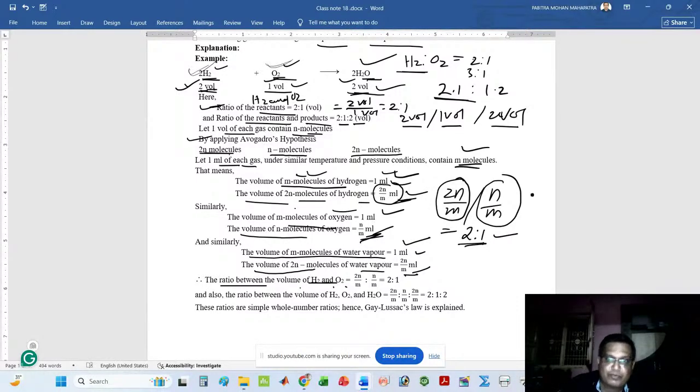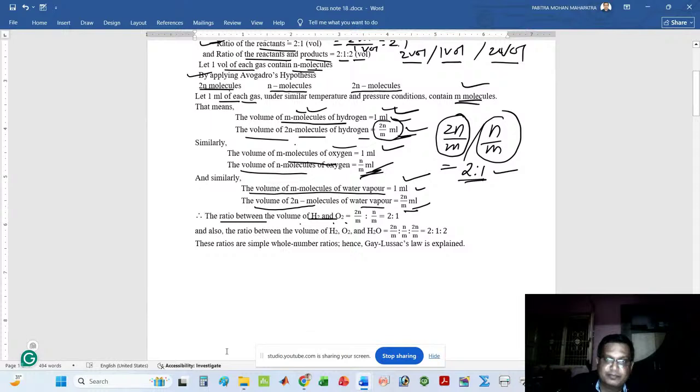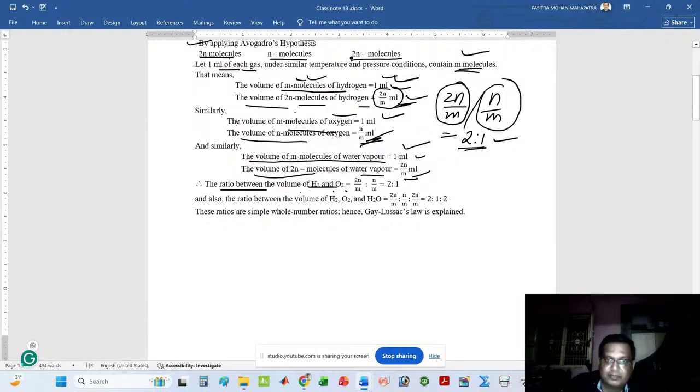Similarly, if I want to find the ratio of the reactant to product, here the reactant is your hydrogen and oxygen, and the product is your water. For hydrogen, I have taken 2n by m. For oxygen, I have taken n by m. For water, I have taken 2n by m.